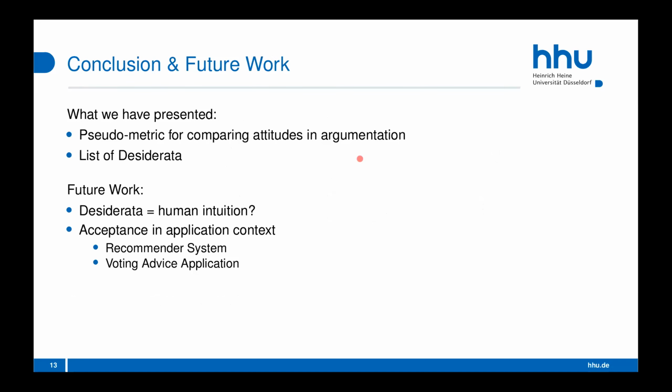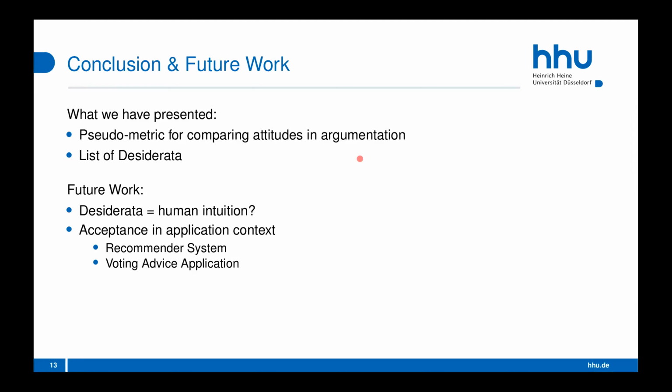So to conclude, we have presented a pseudometric for comparing attitudes in argumentation using argumentation graphs where we capture the importance of arguments and how sure persons are about their statements. And we've presented a list of so-called desiderata where we propose which properties a metric comparing attitudes in argumentation should have. In future work, we are currently checking whether our desiderata actually match the intuition of untrained humans, so not of domain experts, but of laymen.